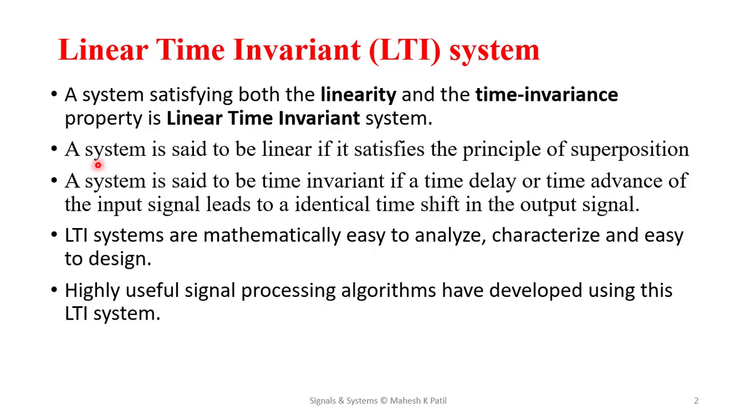So the system that satisfies the linearity and time invariance principles is called an LTI system. These LTI systems are very easy to analyze, very easy to design, and very easy to characterize by equations. They are highly useful in signal processing algorithms. All the signal processing algorithms that have been developed till now use LTI systems.